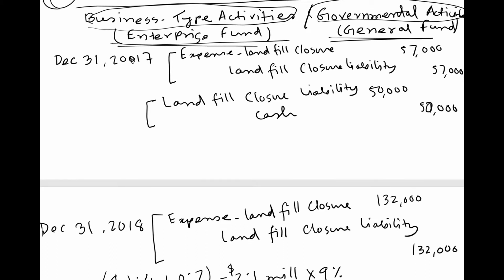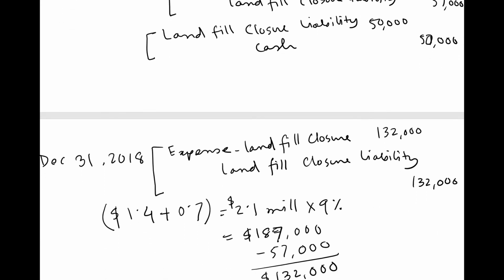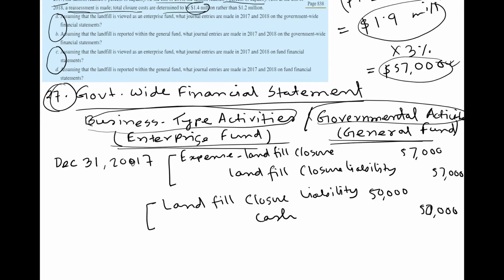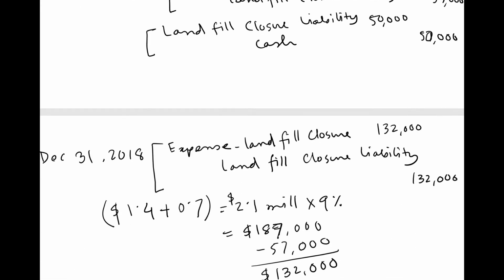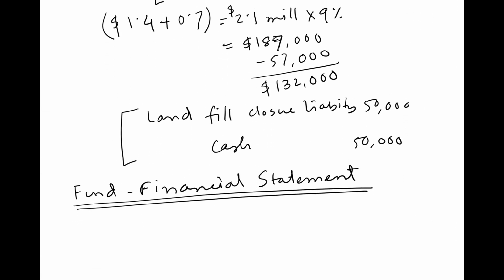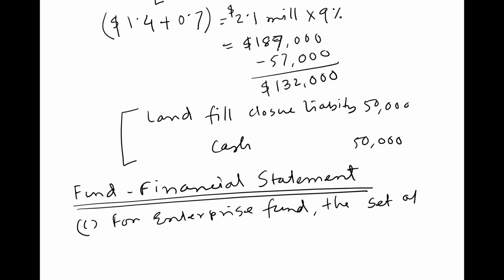If it is an enterprise fund, it will be the same set of journal entries, and all the numbers will be the same. So for enterprise fund, which is requirement C, it will be the same journal entry.